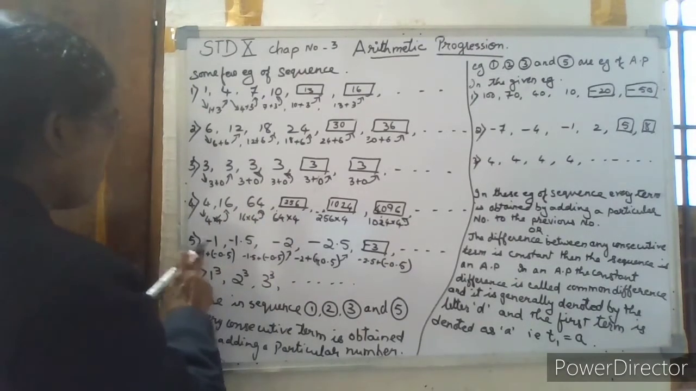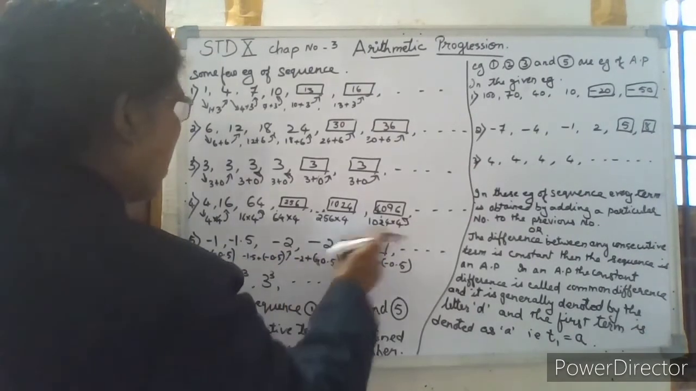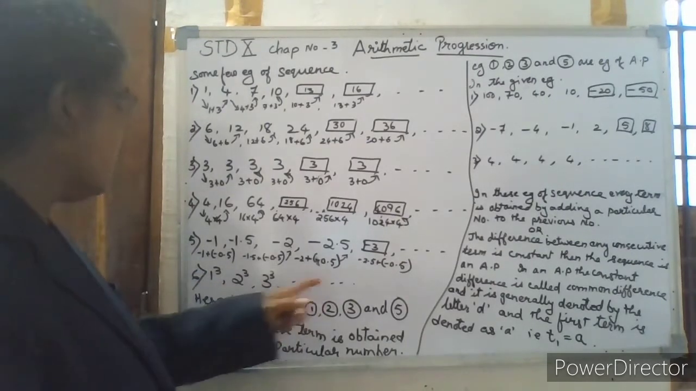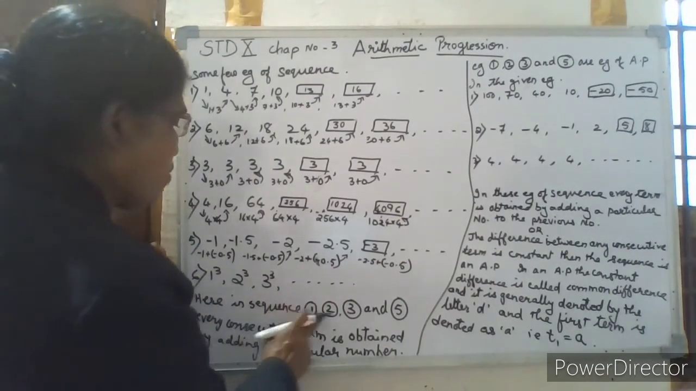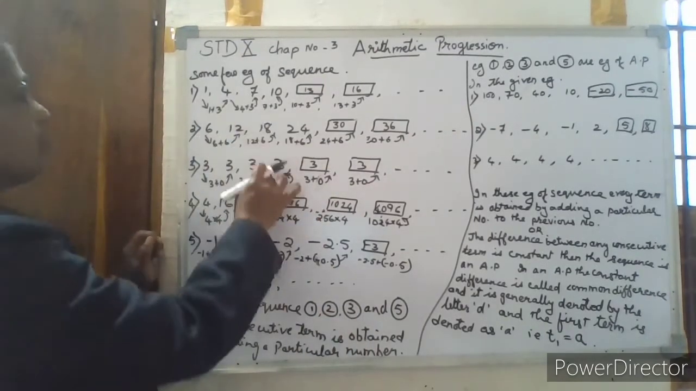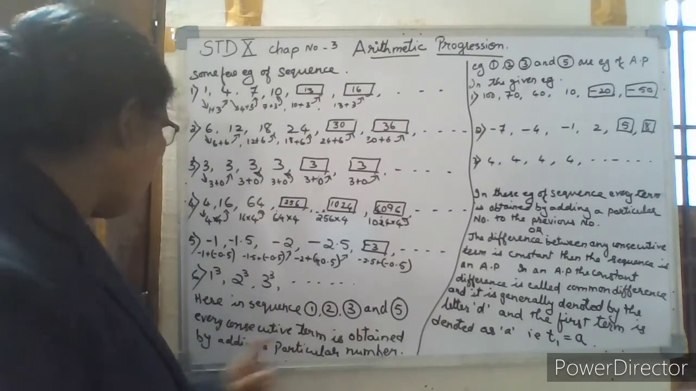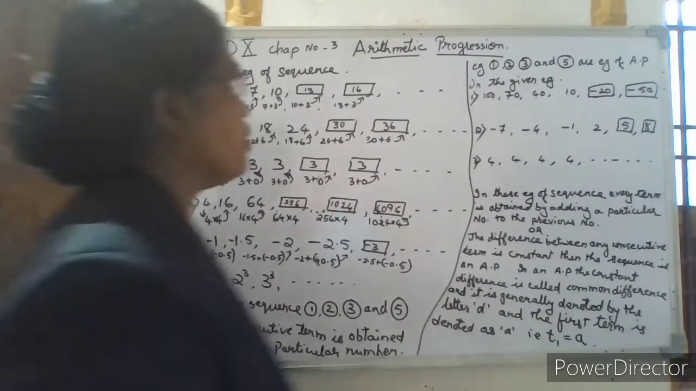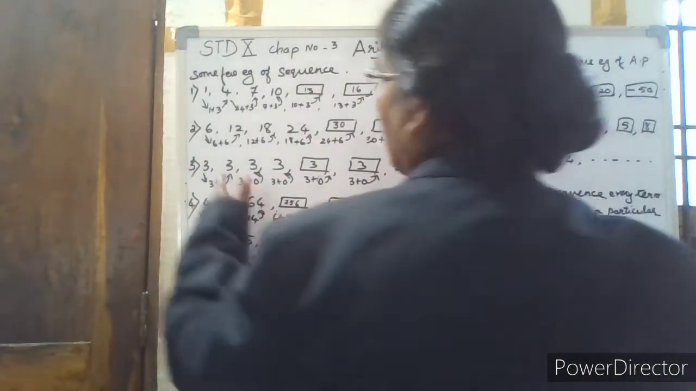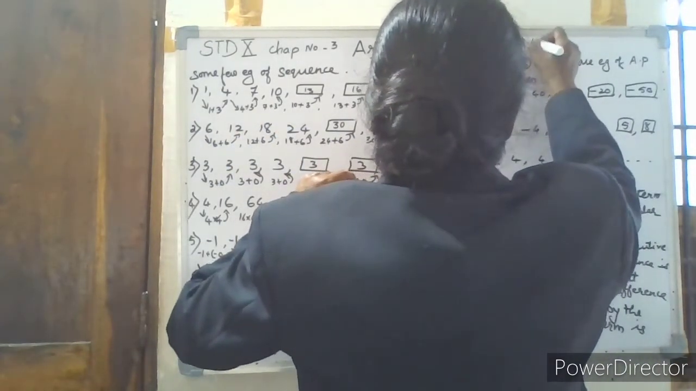Now the fifth example, here every consecutive term, minus 0.5 is added to get the next term. So in examples 1, 2, 3 and 5, to get the next consecutive term, we have added some particular numbers. So every consecutive term is obtained by adding a particular number. So examples 1, 2, 3 and 5 are examples of AP, that is arithmetic progression. In short, it is called an AP.